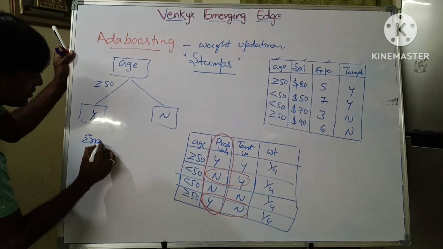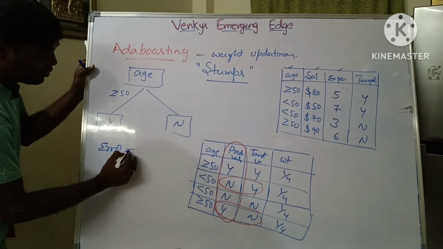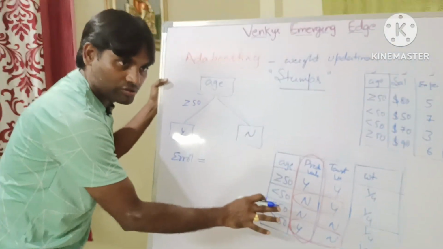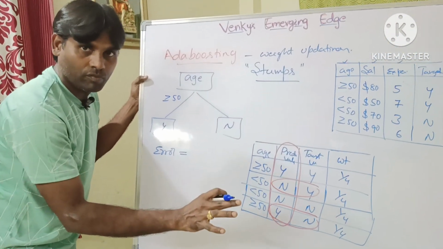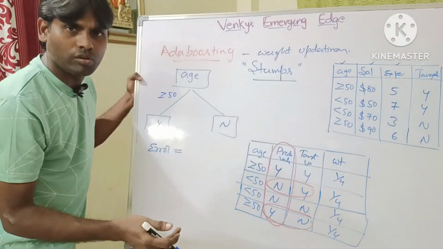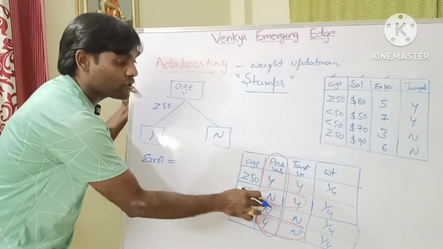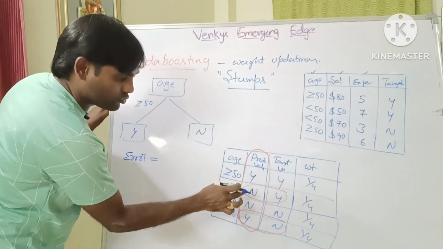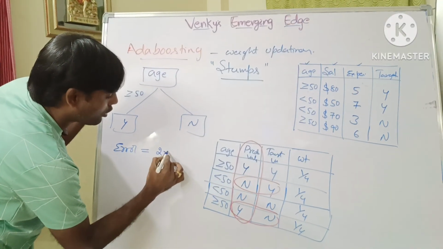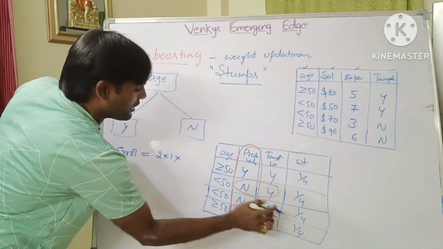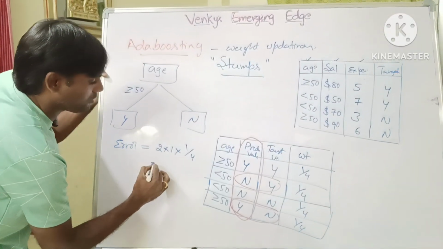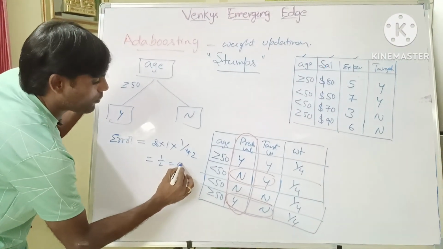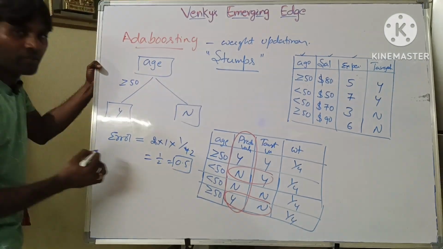So here we need to calculate the error. How to calculate the error? The number of correct values is taken as 0. In the case of 4, 4 into 0 is 0. The number of wrong values, that is mismatches, is taken as 1. So that's a total of 2. 2 into 1 into the individual weight, 1 by 4. What is the value? 1 by 2. So 1 by 2, that is 0.5, is the error.